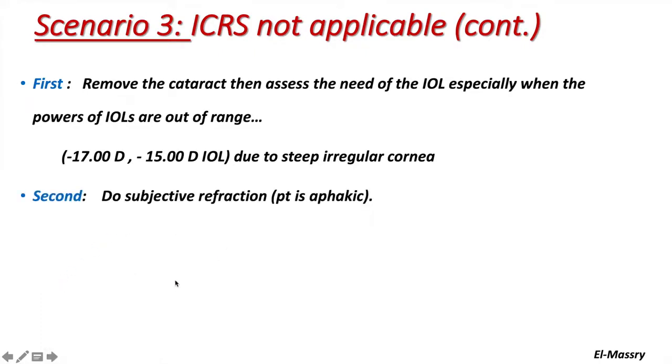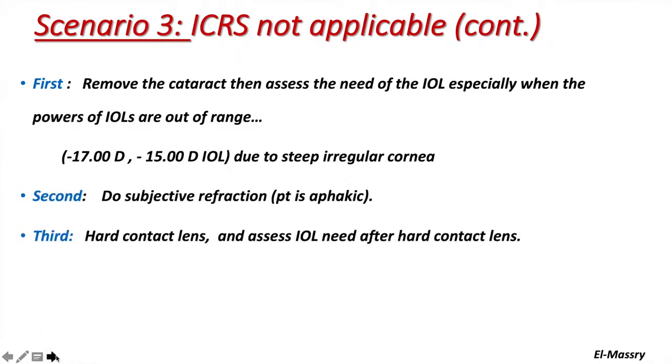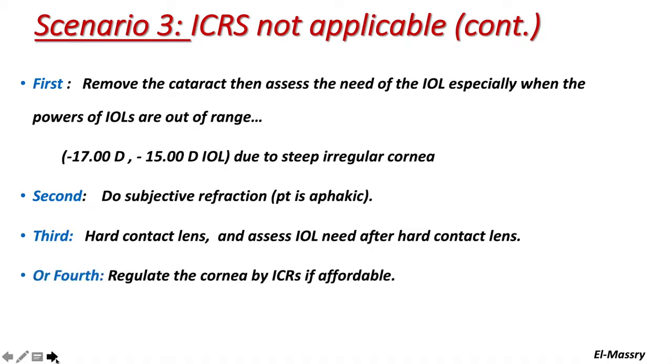Second, do subjective refraction when the patient is aphakic. Third, hard contact lens is valuable, and we can assess the IOL need after the hard contact lenses. Fourth, regulate the cornea by the rings if the patient can afford. Lastly, do a secondary IOL, piggyback, either in the sulcus or in the bag, because the anterior chamber of course is deep. So if there is residual refraction, we can put a secondary IOL.